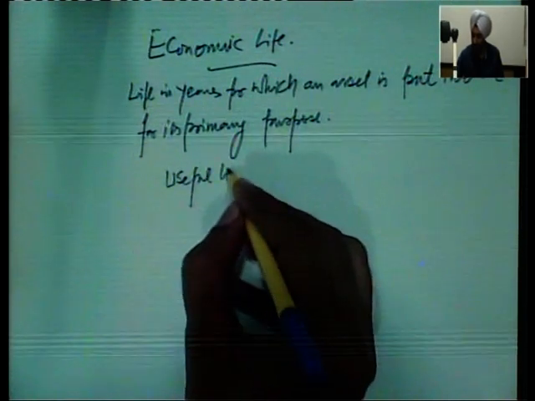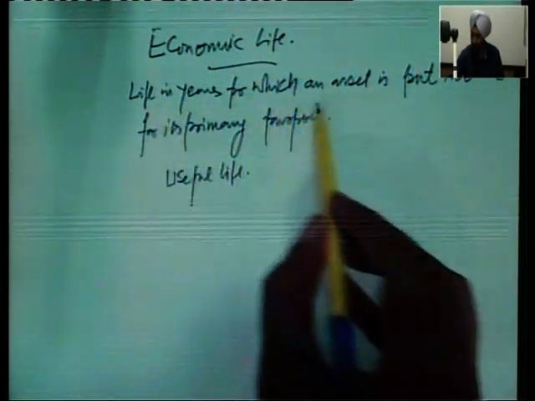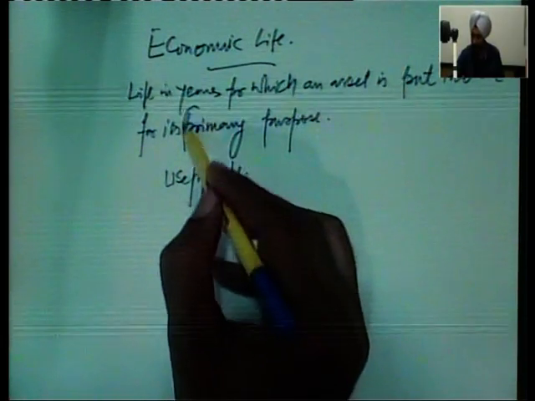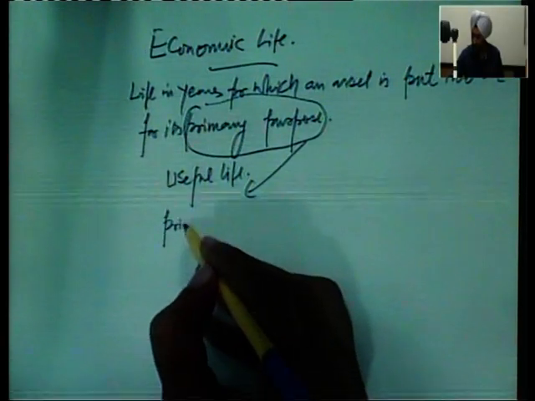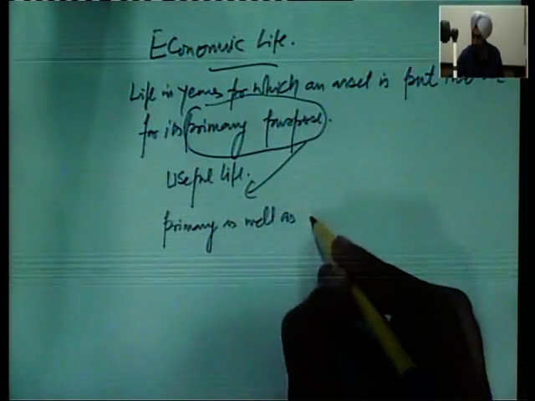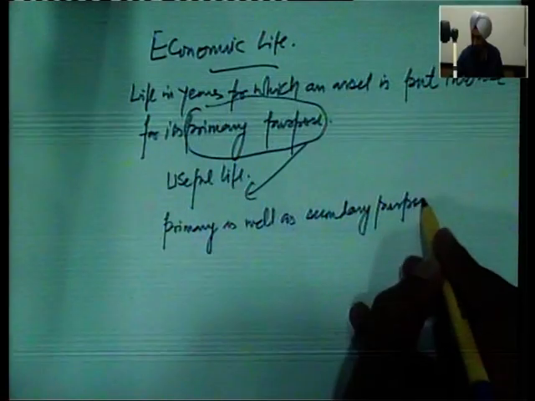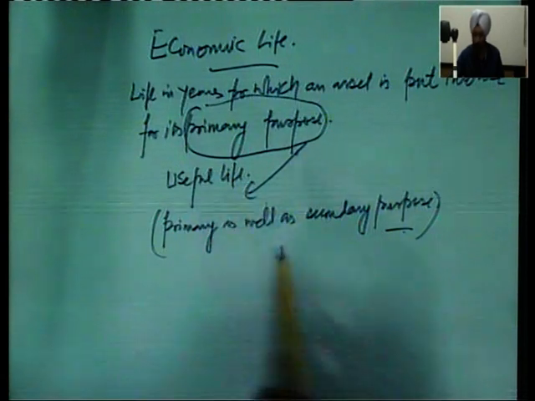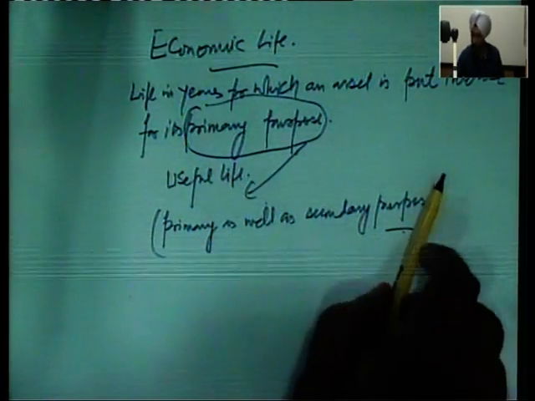In useful life, the definition is the same. The former part is the life in years for which an asset is put into use, instead of primary purpose, now this becomes primary as well as secondary purpose. So, that is the only change. Now, what is the meaning of primary purpose and secondary purpose?